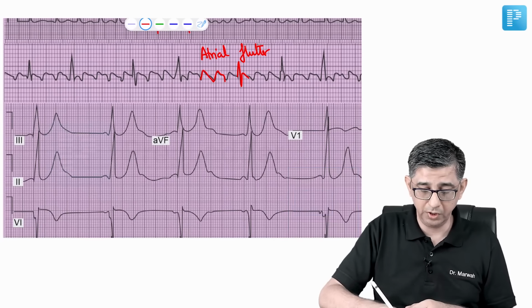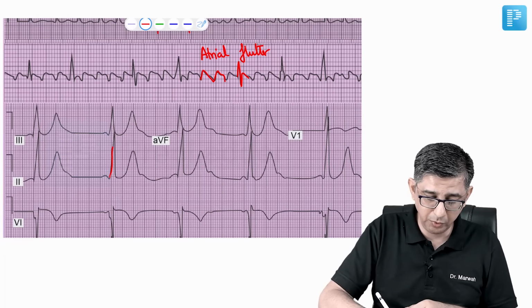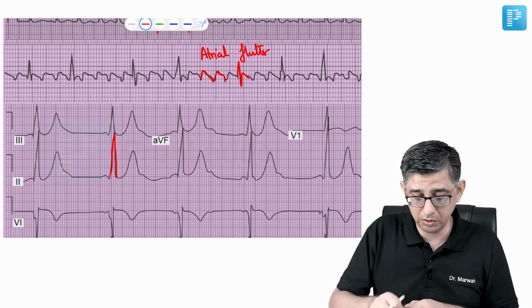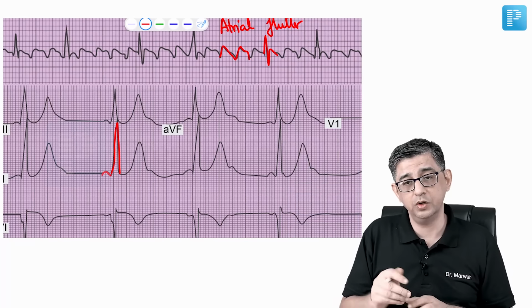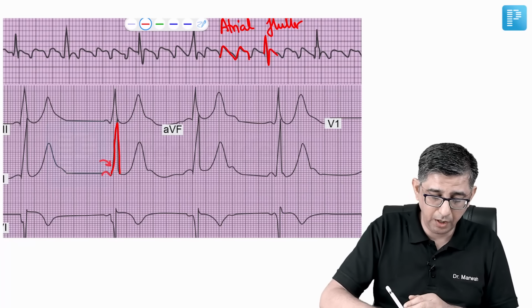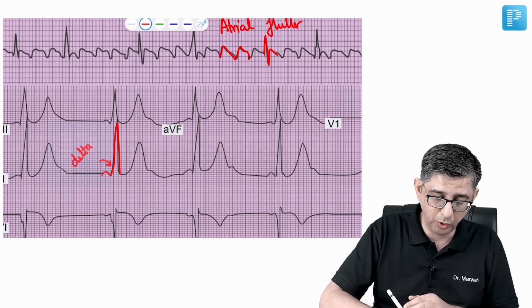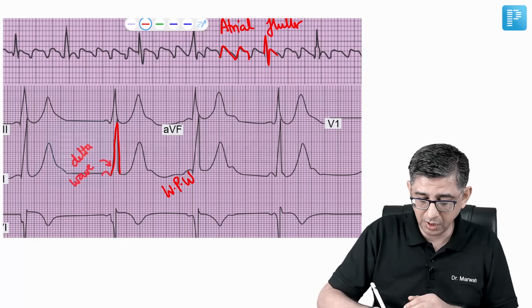And then guys, this is what I was saying. The characteristic delta may not be present, but you would still be able to appreciate a very classical broad QRS complex. You can see here the moment the P is finishing, there's going to be a delta wave, a slight deviation, and then subsequently there would be a broad QRS complex. So WPW is mainly asked in the exam in the previous years.